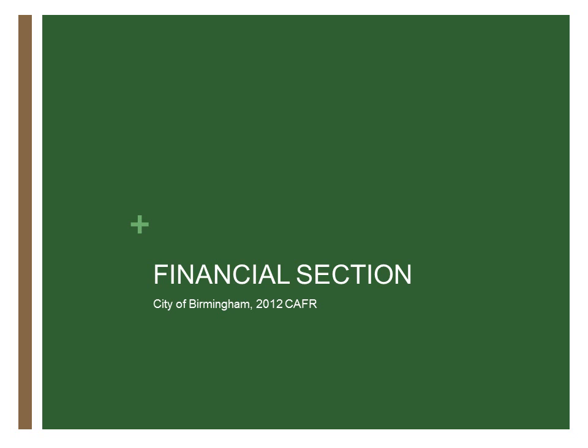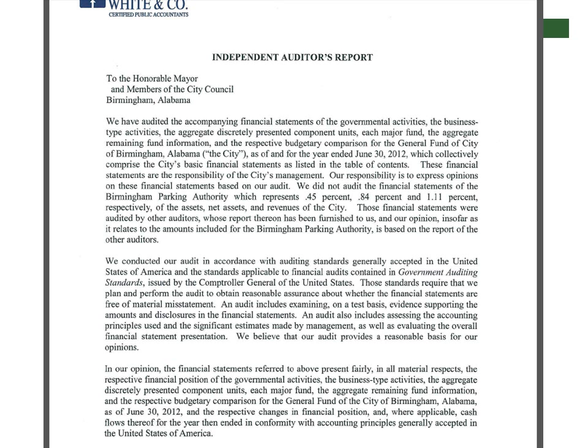The financial section is the next section, and starts out with the auditor's report from the independent CPA. Important thing to note about any auditor's report is found in the third paragraph down here.